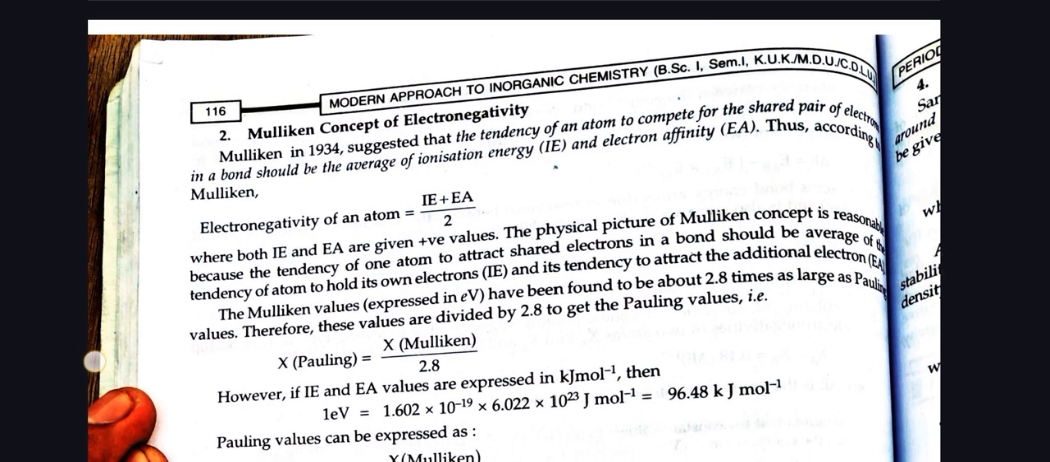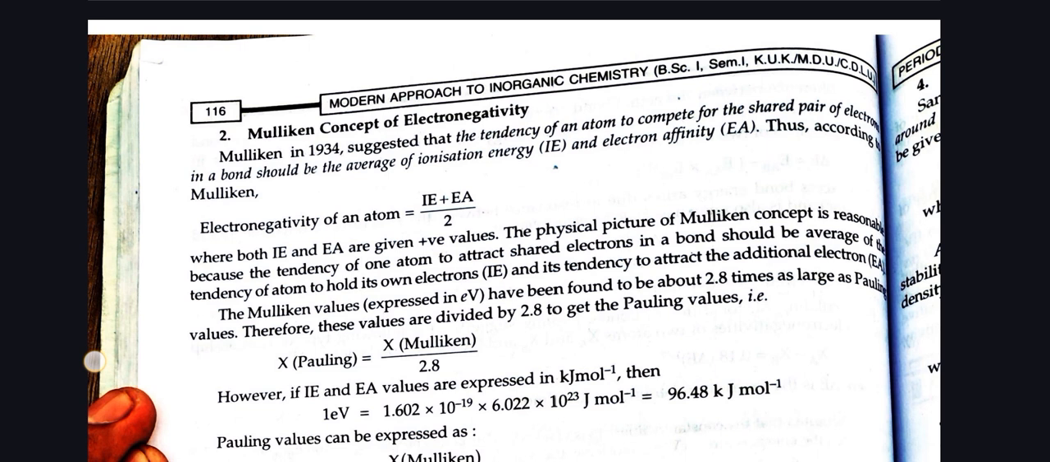Now the second topic is the Mulliken concept of electronegativity. Mulliken in 1934 suggested that the tendency of an atom to compete for the shared pair of electrons in a bond should be the average of ionization energy, IE, and electron affinity, EA. Thus, according to Mulliken, electronegativity of an atom equals (ionization energy plus electron affinity) divided by 2, where both ionization energy and electron affinity are given positive values.